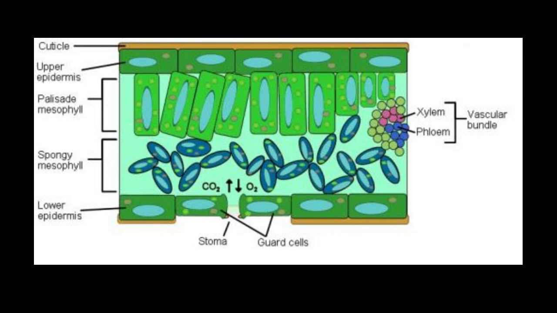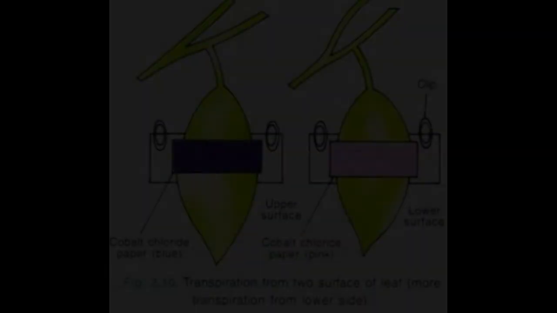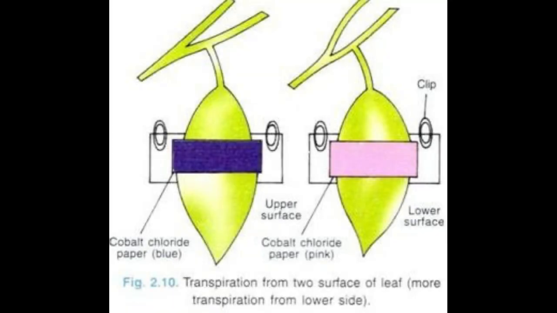Now, more transpiration occurs from the undersurface of a dicot leaf. There are more stomatal openings on the undersurface of a dicot leaf, and therefore more transpiration occurs from the undersurface. This can be proved by an experiment in which pieces of dry cobalt chloride paper are attached to the two surfaces of a leaf and held in position by two glass slides on either side, tied together by an elastic band or held by clips.